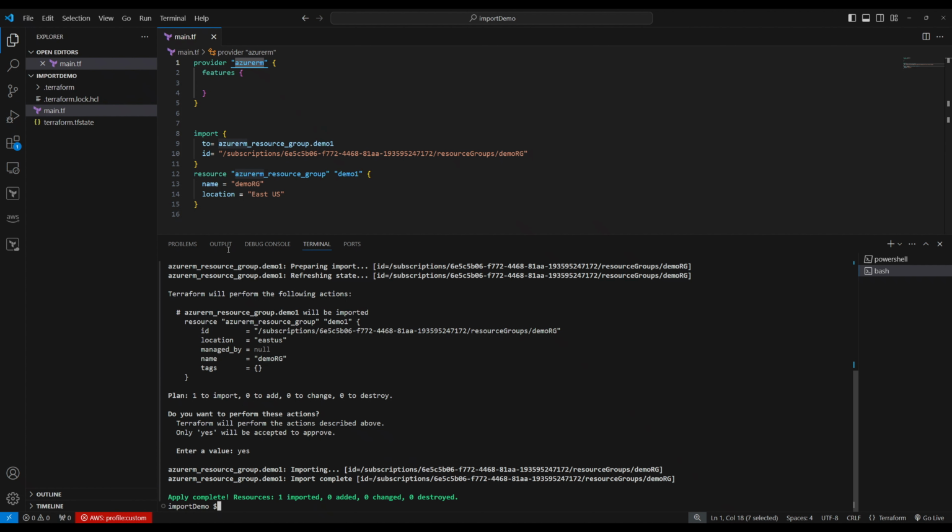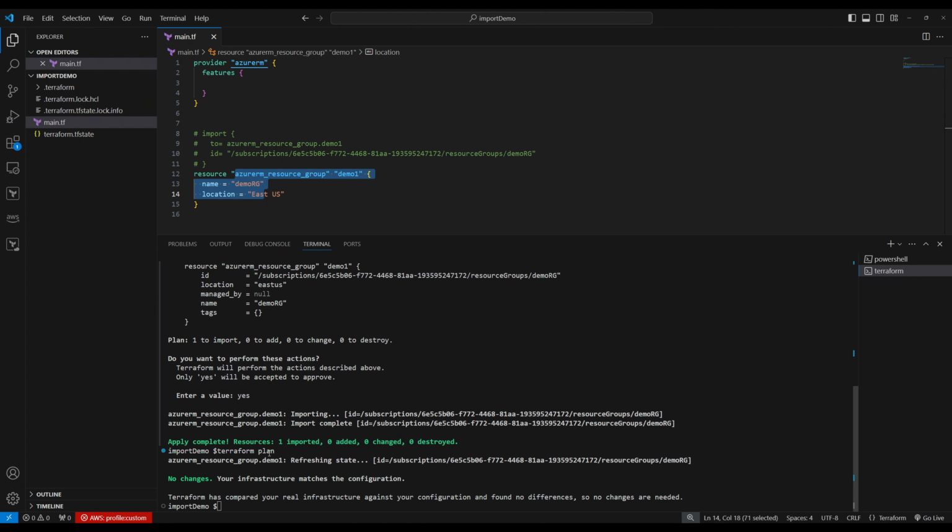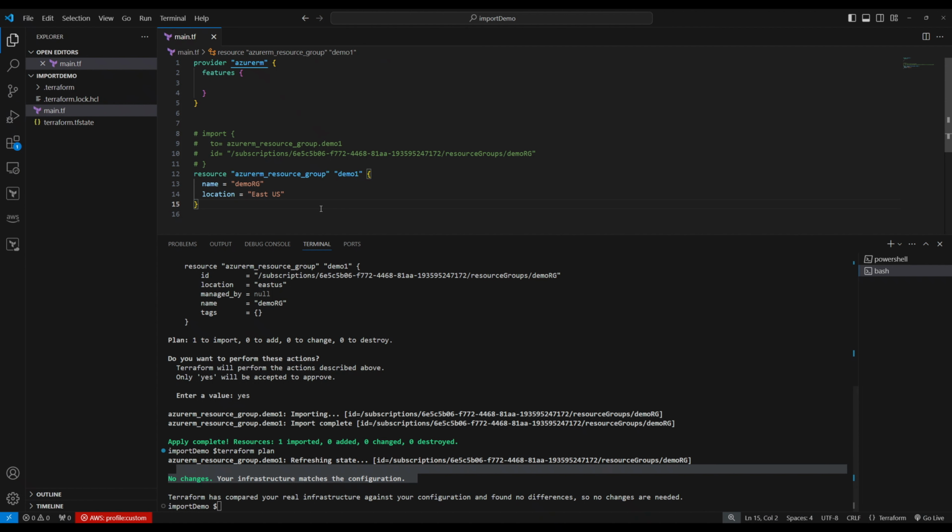Now after you do apply, you just comment out this one. Let's comment out this one. Now save this. Now if you do Terraform plan, it should say resource is up to date, because we have imported it, and whatever is in our config file matches the infrastructure. So no change is required. So we have successfully completed this import, but here we manually give the resource arguments, right?